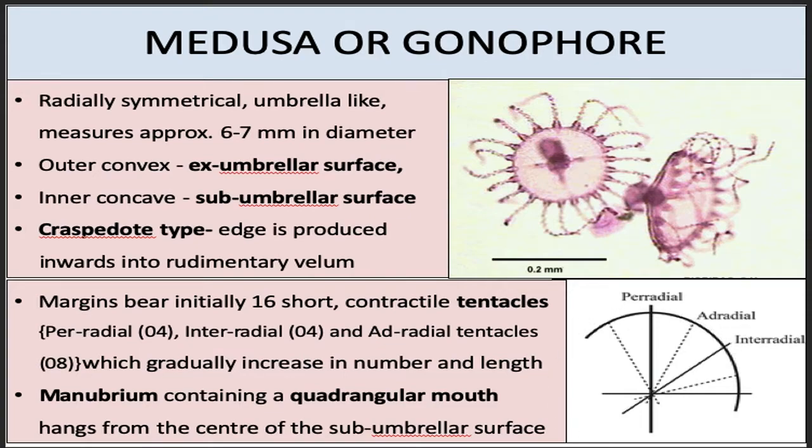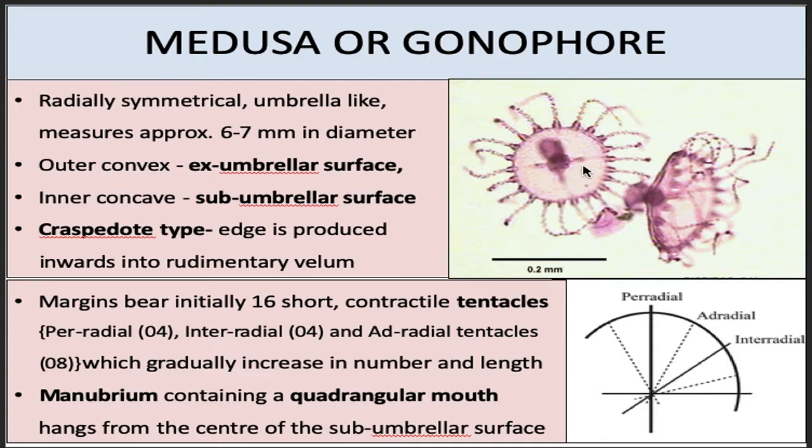So in one young medusa, there are 4 perradial tentacles, 4 interradial tentacles, and 8 adradial tentacles, which makes 16 total tentacles. But as the size and age of medusa increases, the number of tentacles also increases.